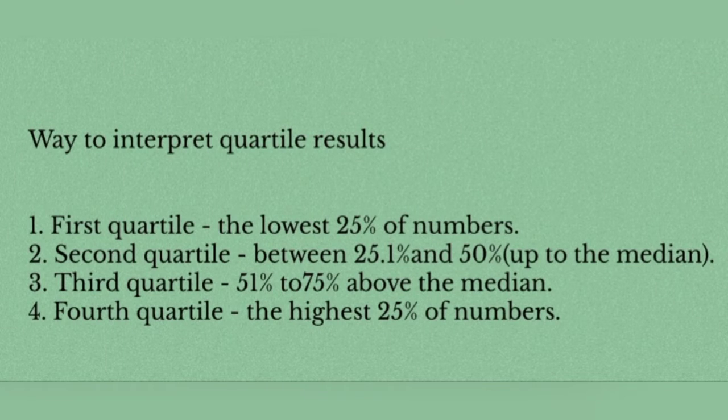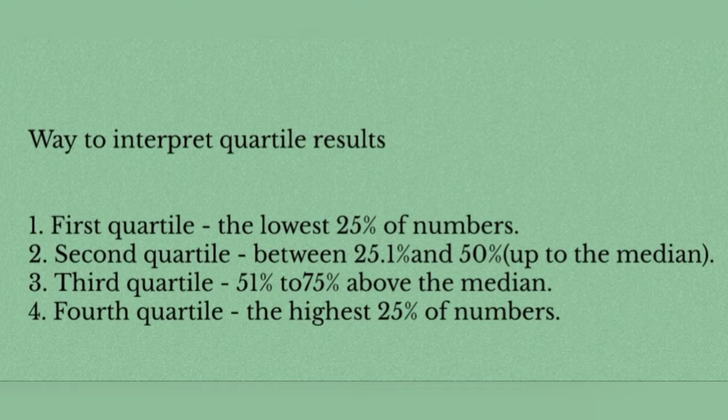This is how to interpret the quartile result, because generally the data is arranged from smallest to largest. First is the first quartile, which is the lowest 25% of the numbers. An example of a fourth quartile is 1/4.